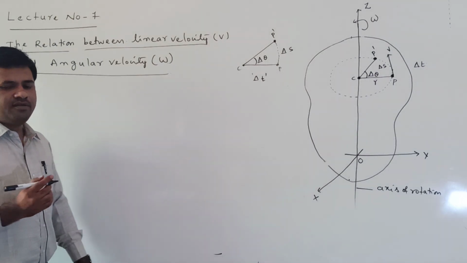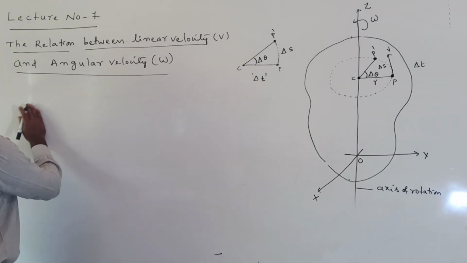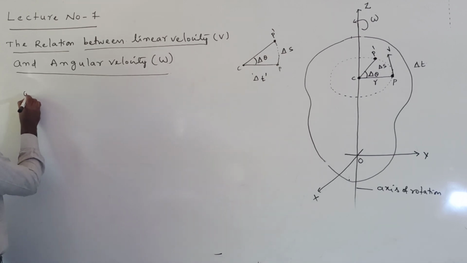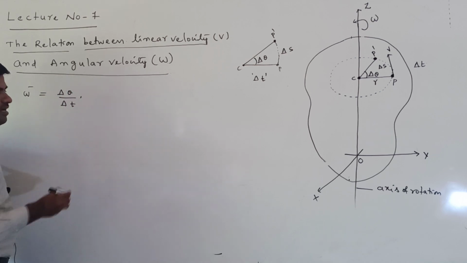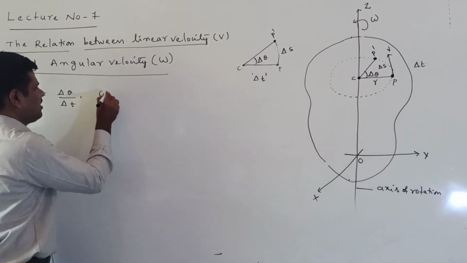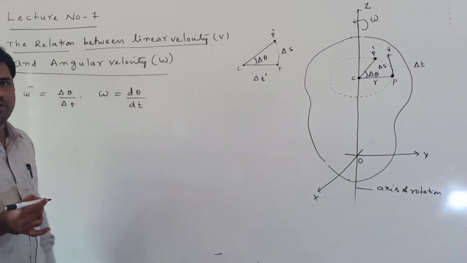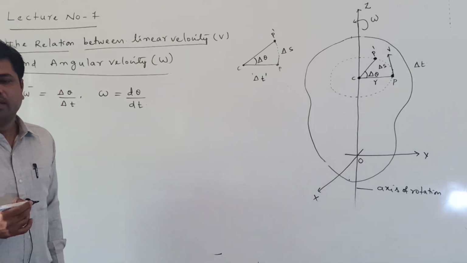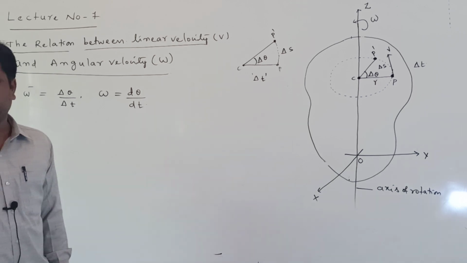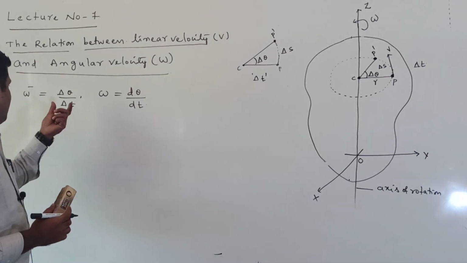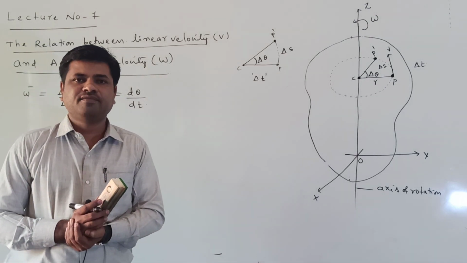First of all, we know that the average angular velocity formula is omega bar is equal to delta theta by delta t. This is average angular velocity. Instantaneous angular velocity omega is equal to d theta by dt. We know this relation. Now we find the relation between linear velocity and angular velocity. We have to derive this one.